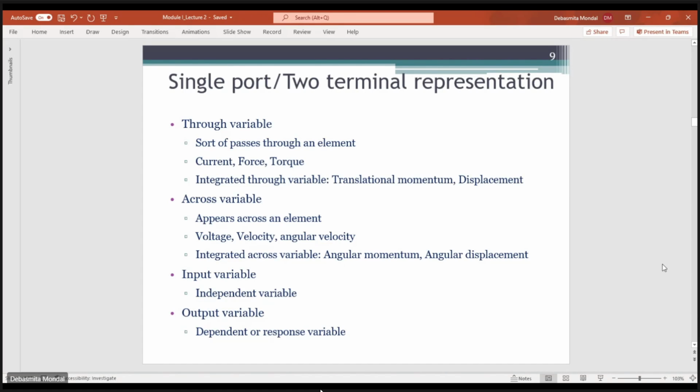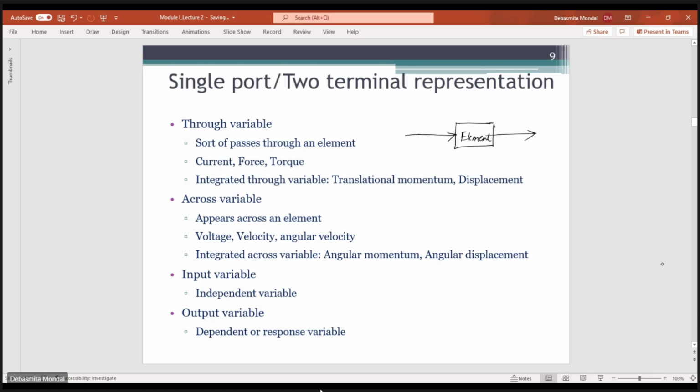Okay, so now we'll talk about a single port or two terminal representation. If you have a system like this, let us say there is an input and an output. So this is some element, let us say. There are two kinds of variables associated with this element.